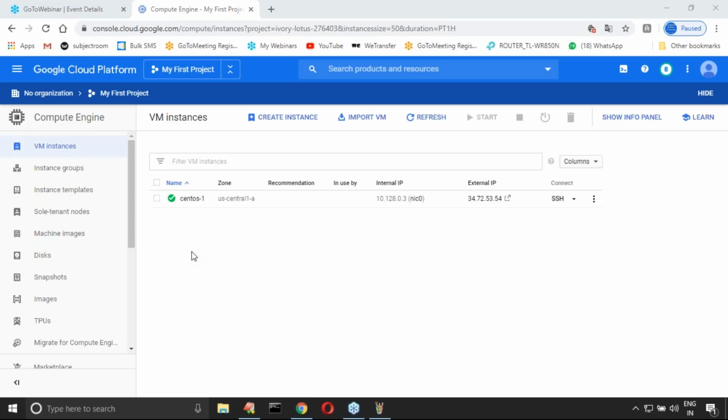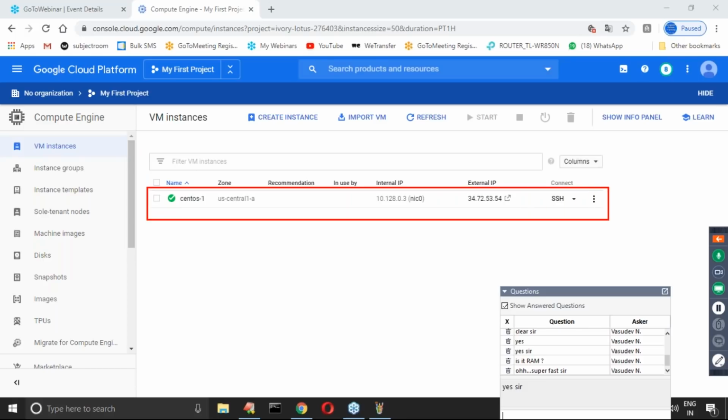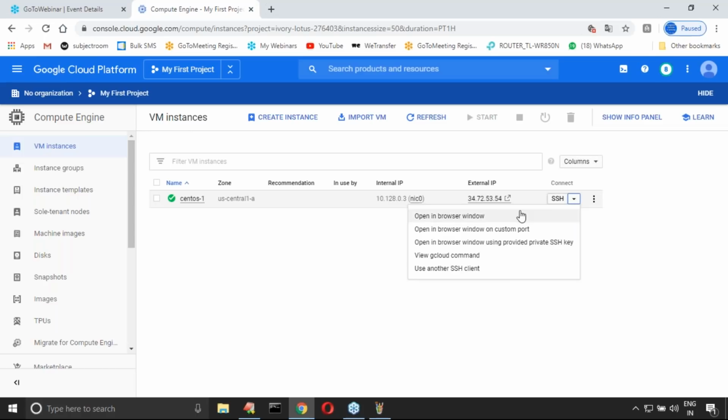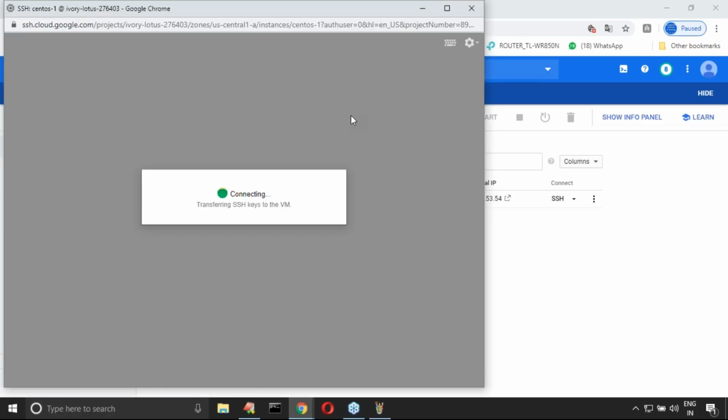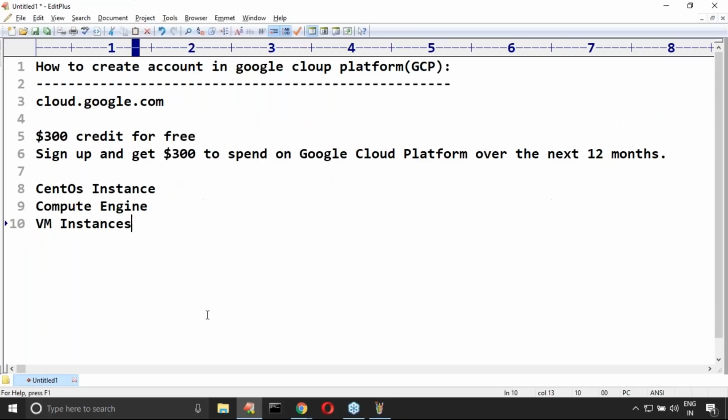This is my instance, sir, now my instance is ready. Sir, how can you connect with this instance? Here, just open in browser window. Do you know, from the browser only, you can use that. Such a type of facility is also there, but not recommended. Better to use some SSH clients.